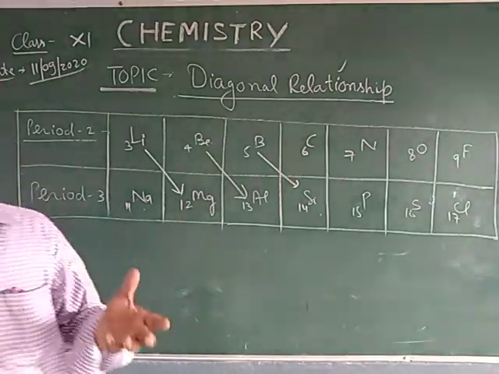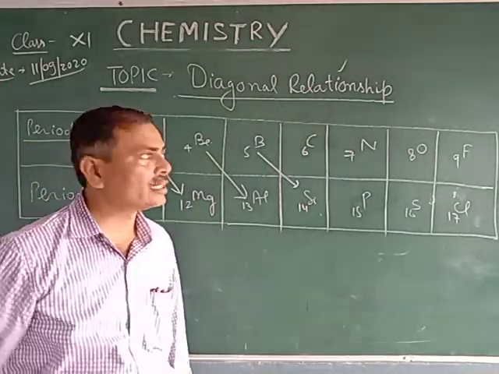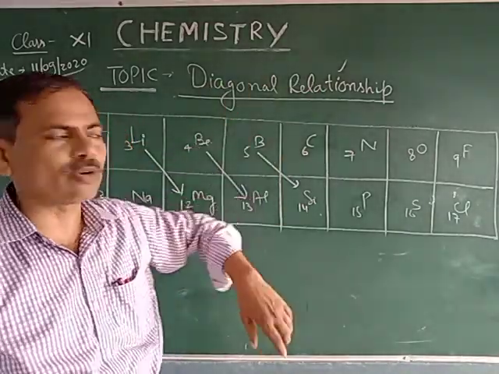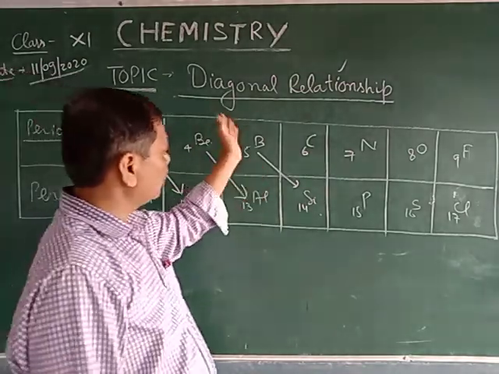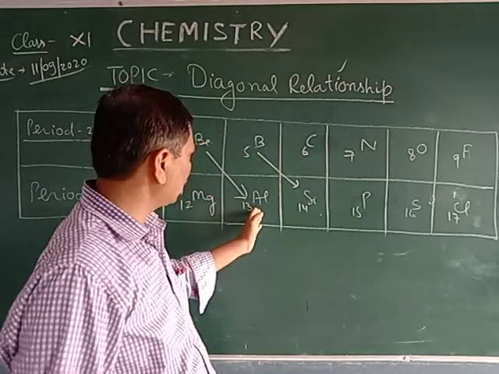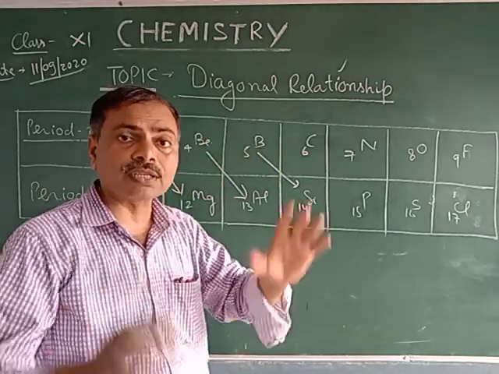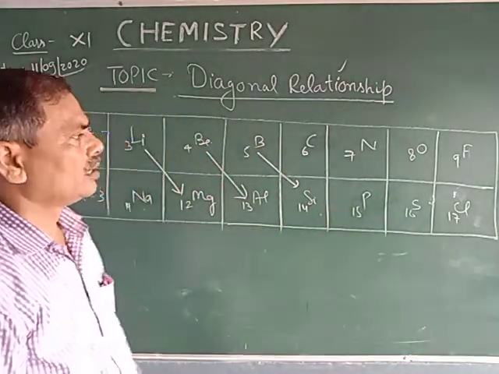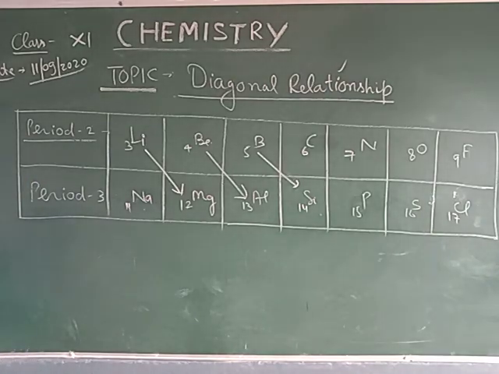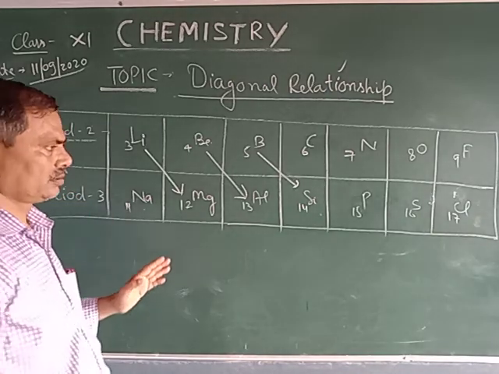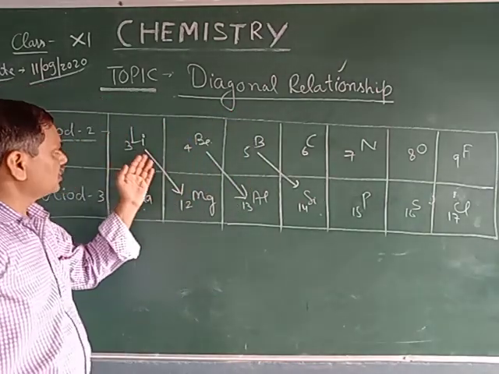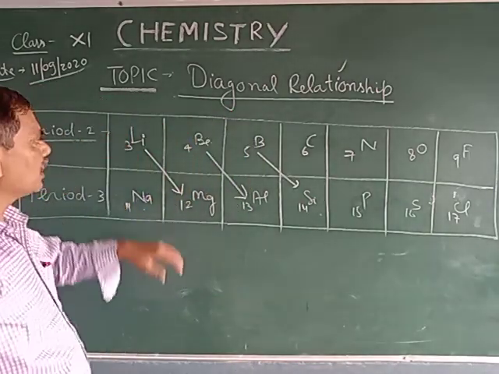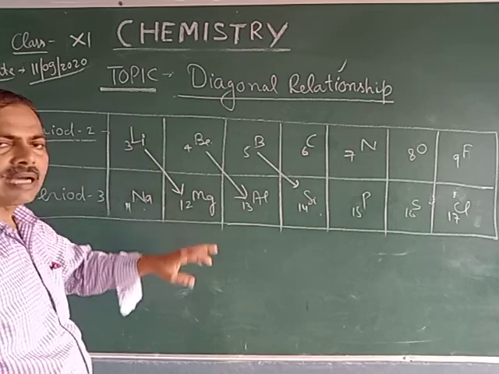Now it is a matter of concern: what is the reason for the diagonal relationship? What is the reason for the chemical similarities of lithium with magnesium, beryllium with aluminum, boron with silicon? There are some common reasons. First, the polarizing power of the lithium ion and magnesium ion is the same.